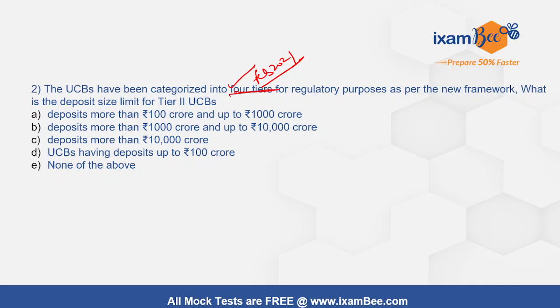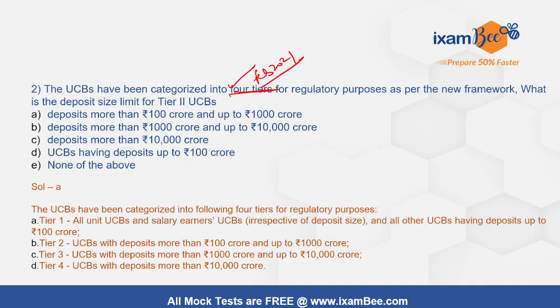Right? So that's why this tier structure framework has been announced. In that, tier 1 will have all kinds of UCBs, irrespective of deposit size, salary earners UCBs, and all other UCBs with deposits up to 100 crores. Tier 2 will be 100 crores and up to 1000, tier 3 will be 1000 to 10,000, and tier 4 more than 10,000. So the question here is about tier 2. It will be deposits more than 100 crore and up to 1000 crore.